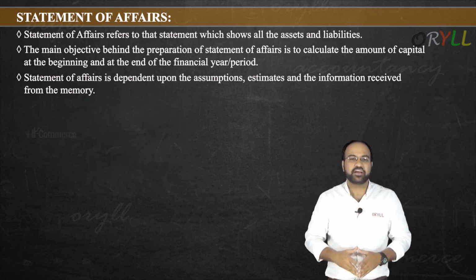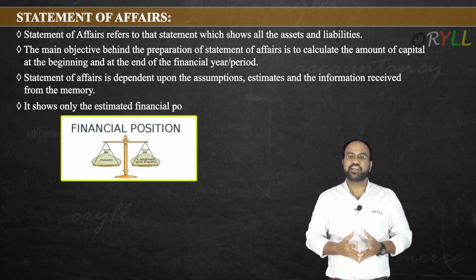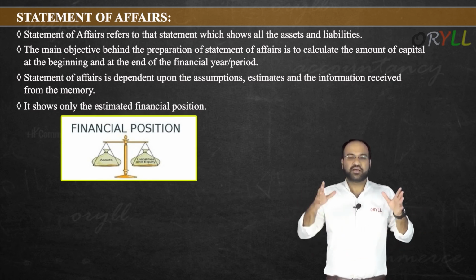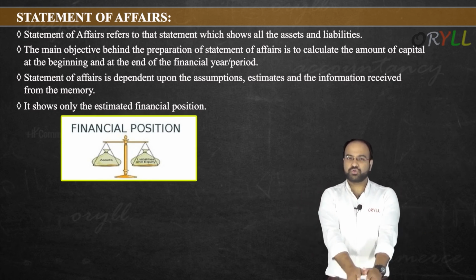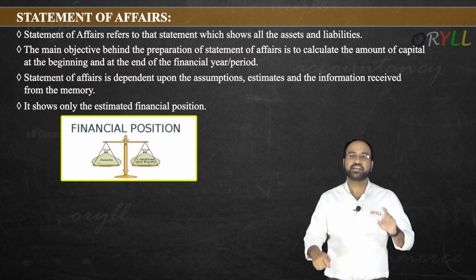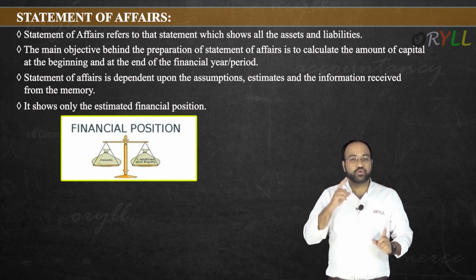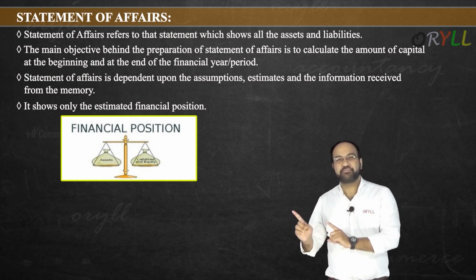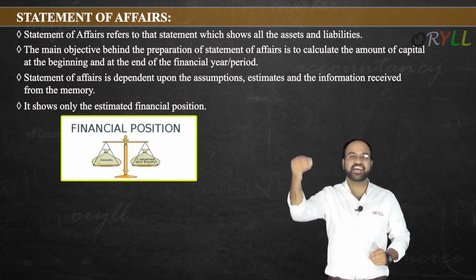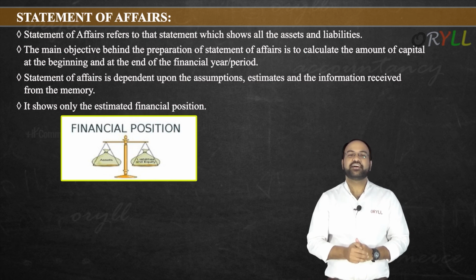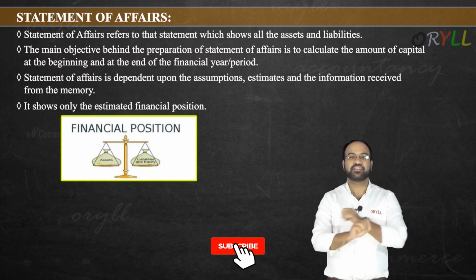Next point, it shows only the estimated financial position here. Yes, statement of affairs is also showing the assets and liabilities, but it is only estimated and not the correct or true one. The true one we can find only in the balance sheet. Why? Because there everything will be based on actual facts here. Hence it is only showing estimated but not the true one.